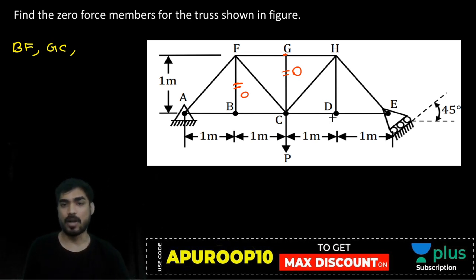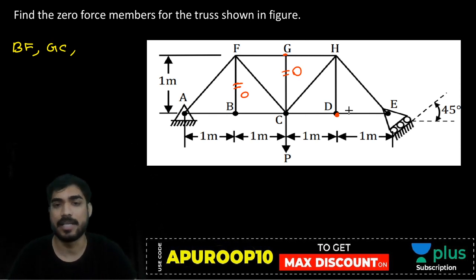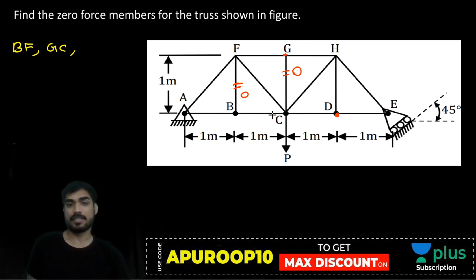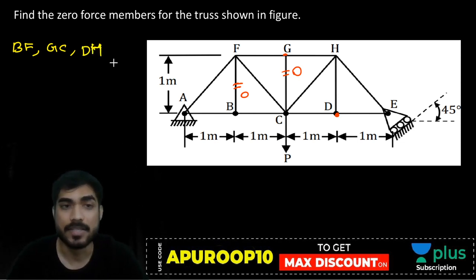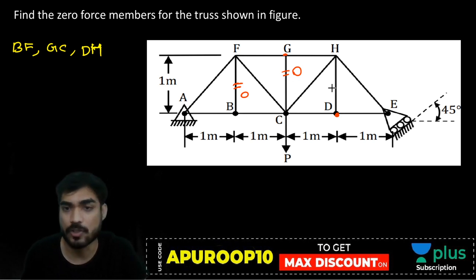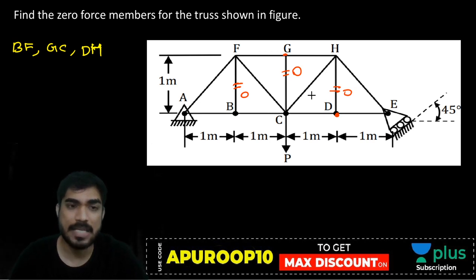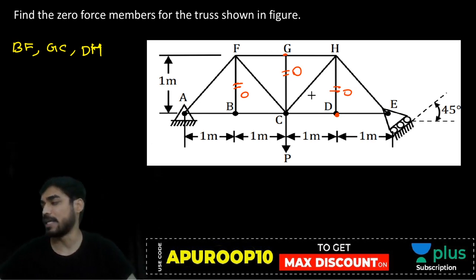Then beta, DH will also be a zero force member, na. Look at joint D. At joint D, CD and DE are collinear and DH is not collinear, so DH will also be a zero force member, right? है कि नहीं?